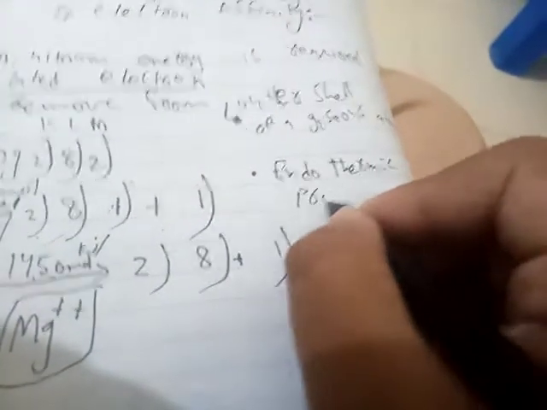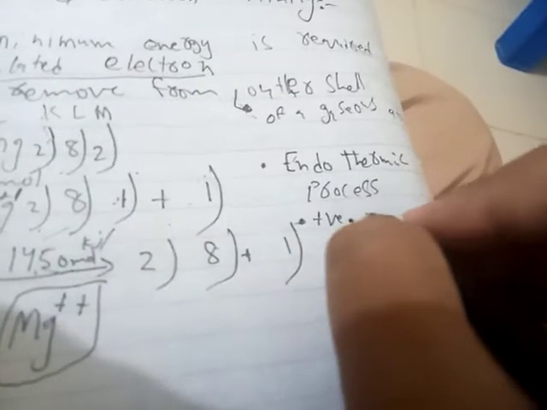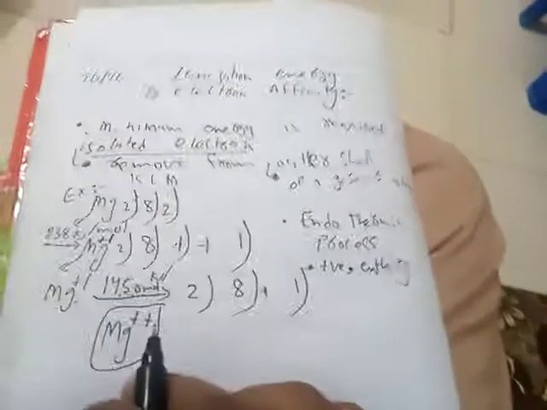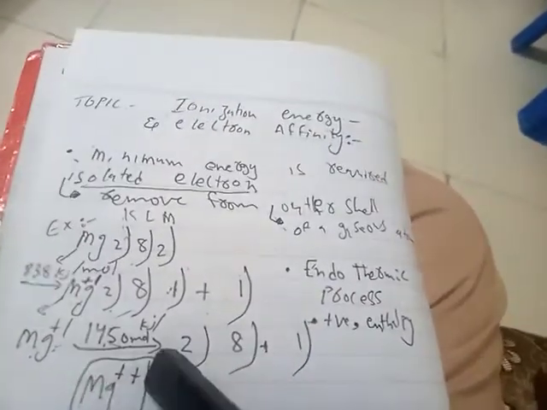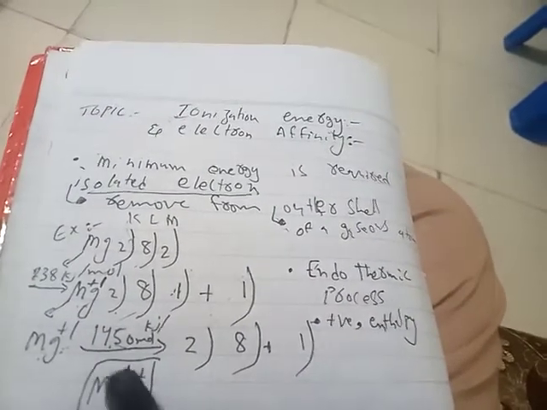So it is an endothermic process and the enthalpy will be positive because it's an endothermic reaction. This energy of 1450 is required to remove an electron from the magnesium ion.